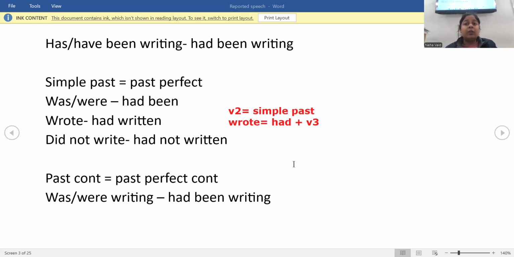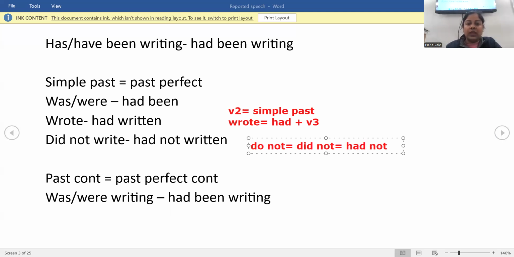This is again a very important rule to notice: whenever you come across any second form of the verb, you have to use had plus V3. Next, did not write. Earlier we noticed that do not changes to did not. But what does did not change to? Had not plus V3.